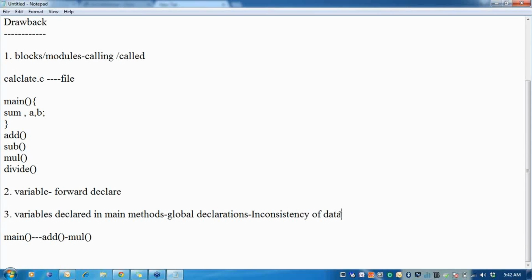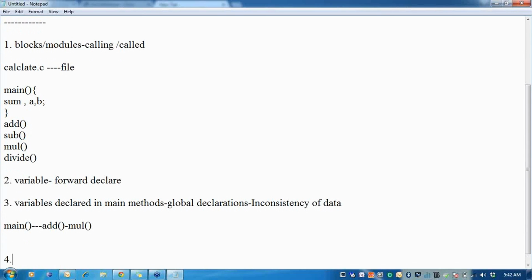C being a procedural language, you think only about procedures and not about the data.